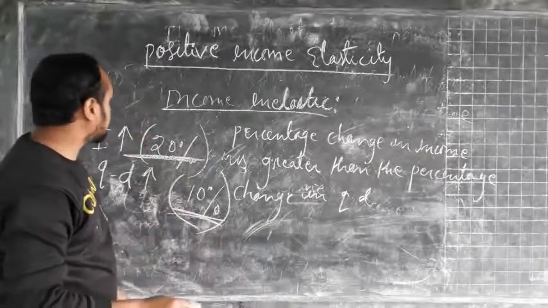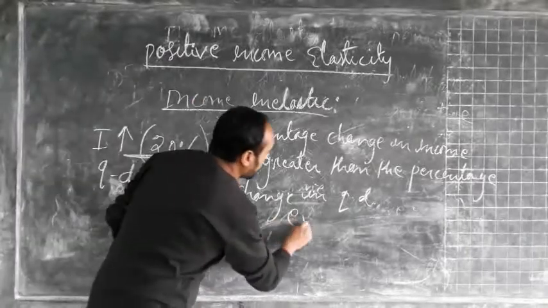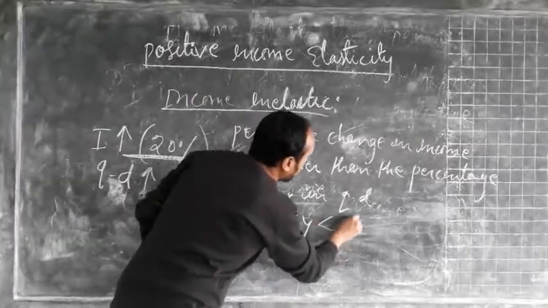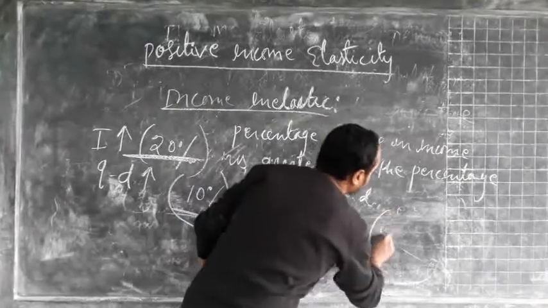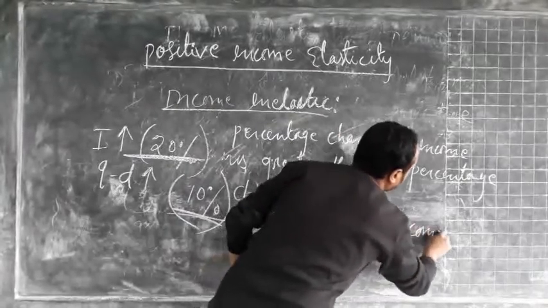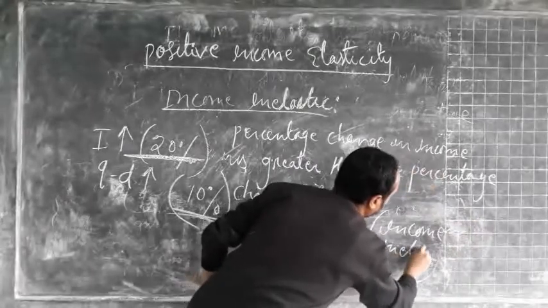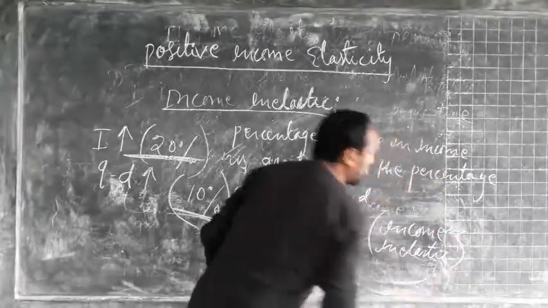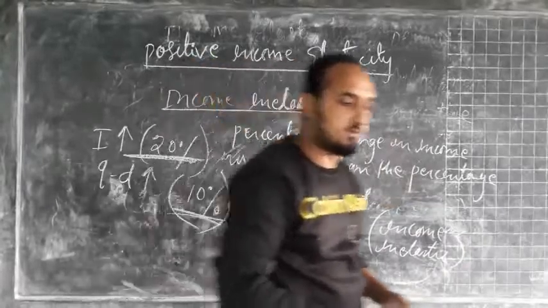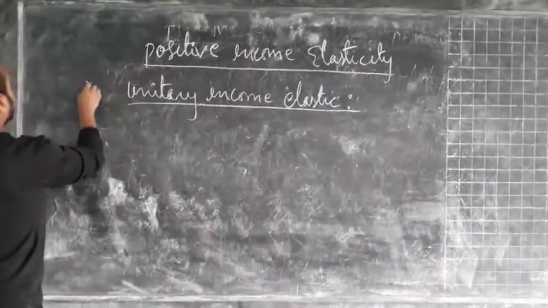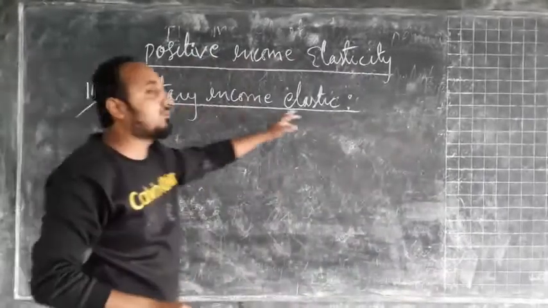So in this case, the value of income elasticity EY will be less than 1. So this is the case of income inelastic.